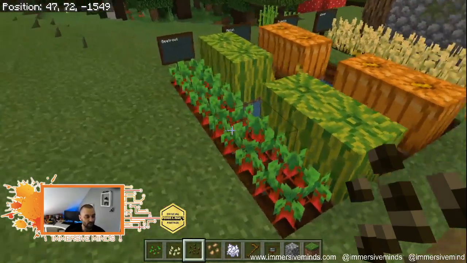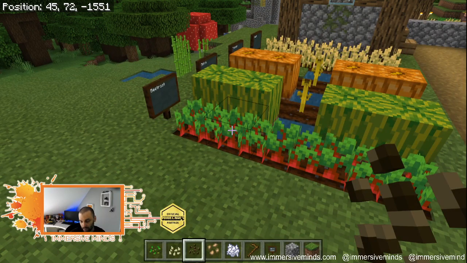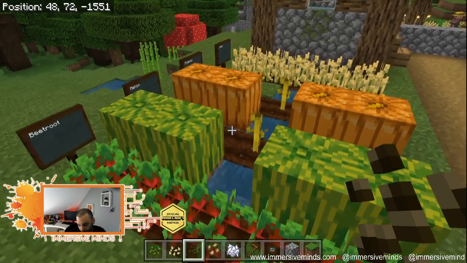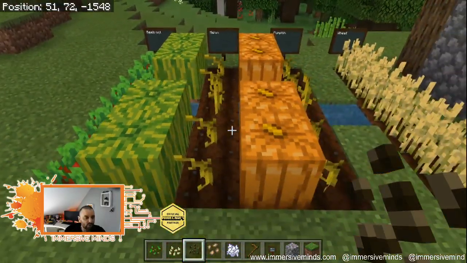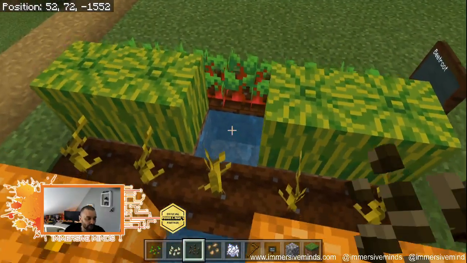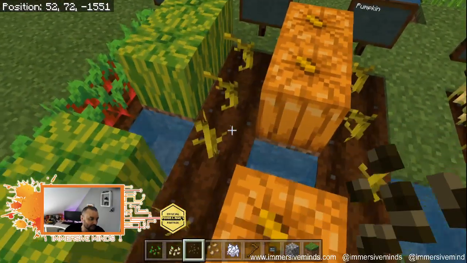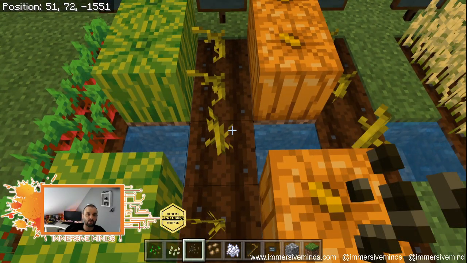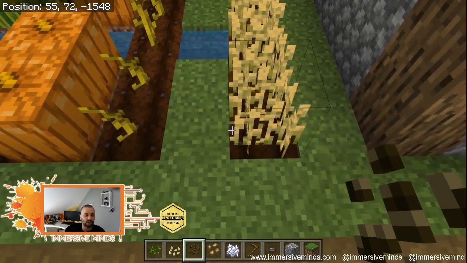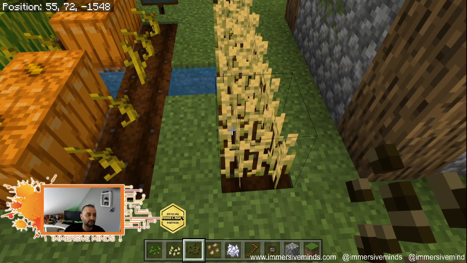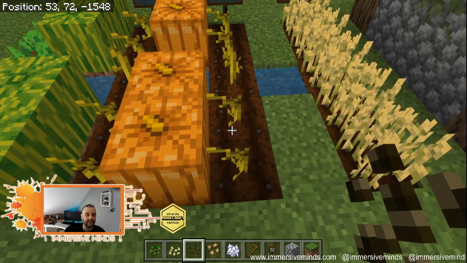And so now what we've got is, you see how quickly that happens. So we can speed things up. We can say we're going to just go and speed up time. It's really just a time thing. 1000 is faster than 1. And so the problem is, the reason this one and this one didn't grow, of the pumpkins and melons, is because they don't grow on the space. Unlike wheat, they don't grow on the space that they're growing. They grow beside the space.